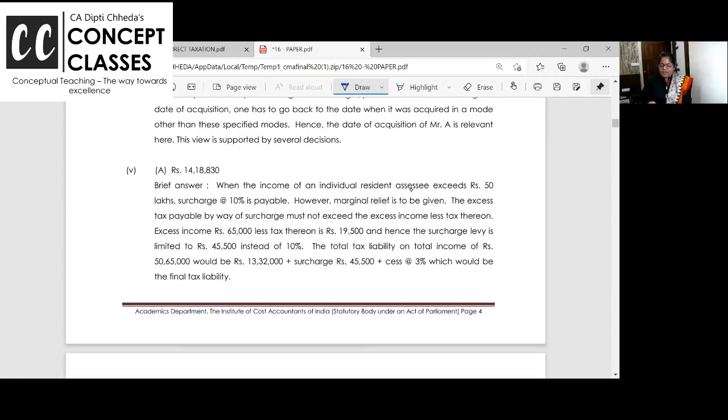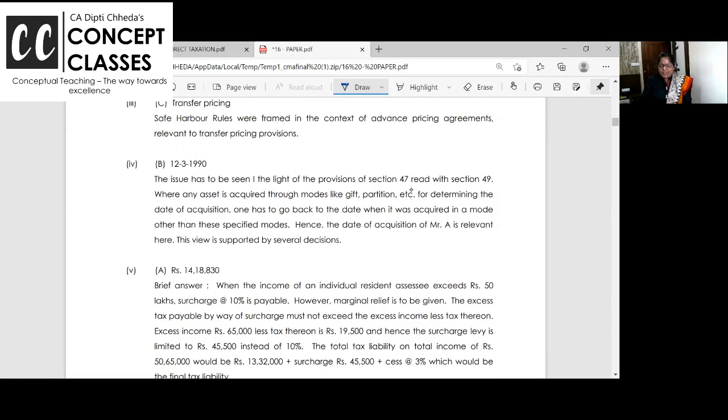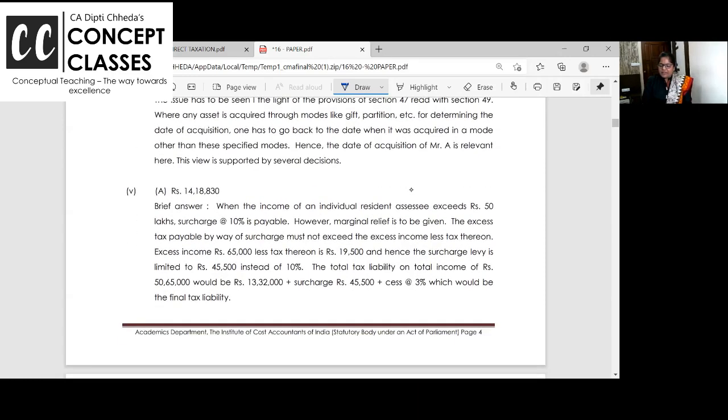I have taught you surcharge. If you want, I can take up one question. Let's do this surcharge question. See, listen. Income is 50,65,000. The 65,000 has 3 zeros. Yes. Just as the income exceeded 50 lakhs for the individual, you have to pay the surcharge at the rate of 10%.